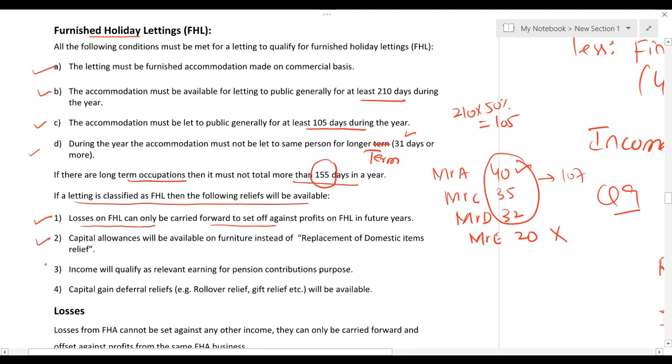Second, you will be getting capital allowances instead of replacement furniture relief. And we will study capital allowances, inshallah, don't worry. Capital allowances will be available on furniture instead of replacement domestic item relief.